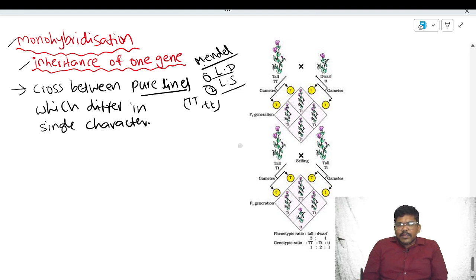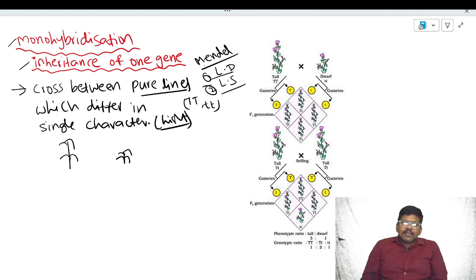In the monohybrid cross, Mendel took one character, the height of the plant. Height of the plant is the character. We already know that Mendel selected contrasting traits.